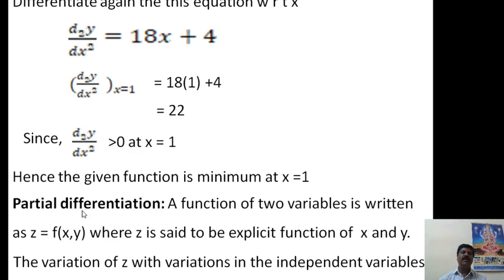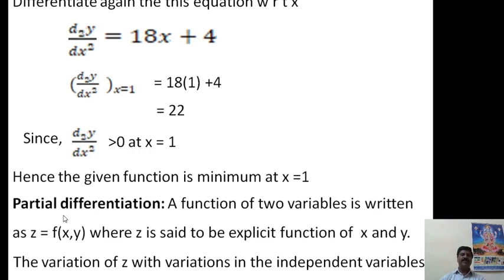Now coming to partial differentiation. A function of two variables is written as z is equal to f of x comma y, where z is said to be an explicit function of x and y. The variation of z with variations in the independent variables x and y may be studied.